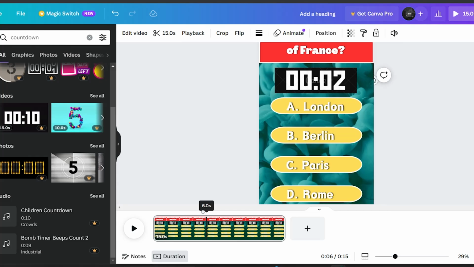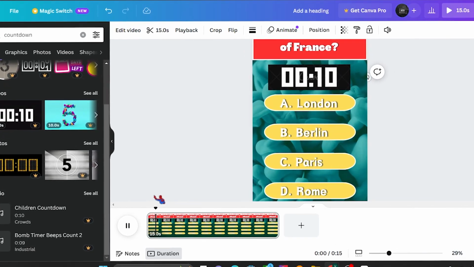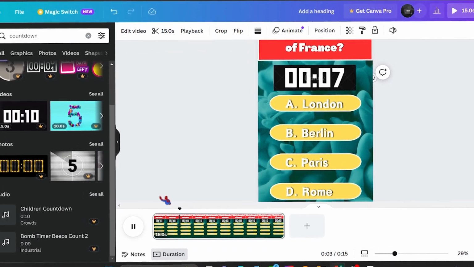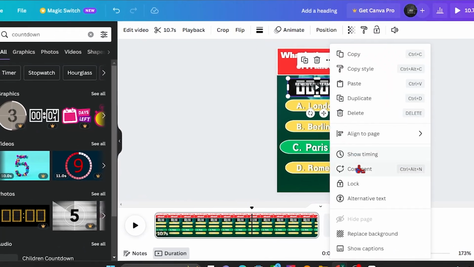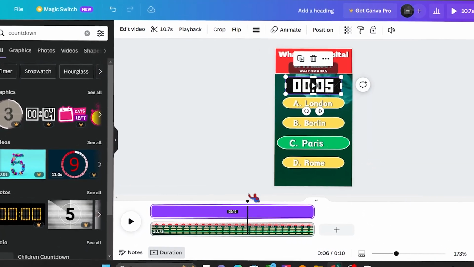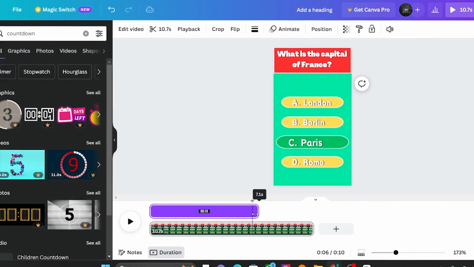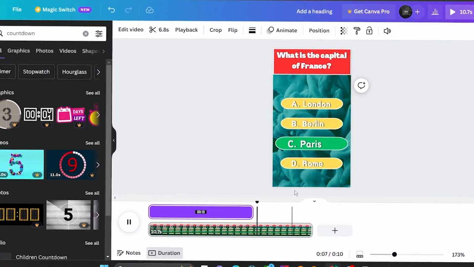Since our first video is going to be 8 seconds long, we will use the last 2 seconds to reveal the answer, which will mean we will trim down our countdown to 6 seconds. So simply right click it and show timeline, then trim down the video to the right spot. Make sure the timer is correctly trimmed down. Then we're done with the first part.